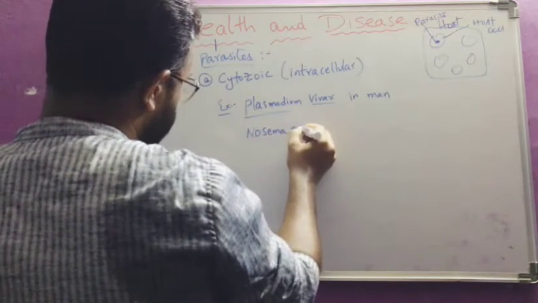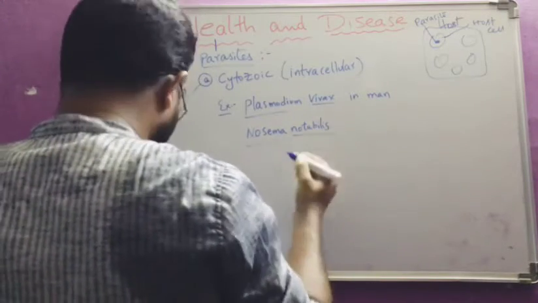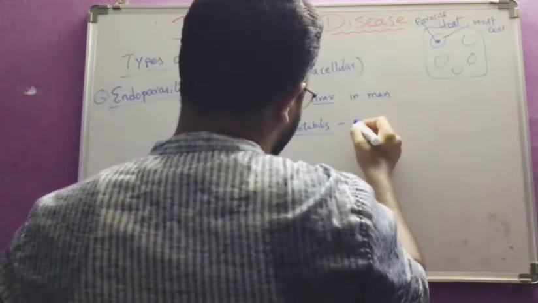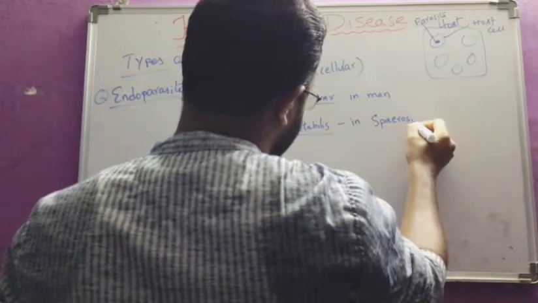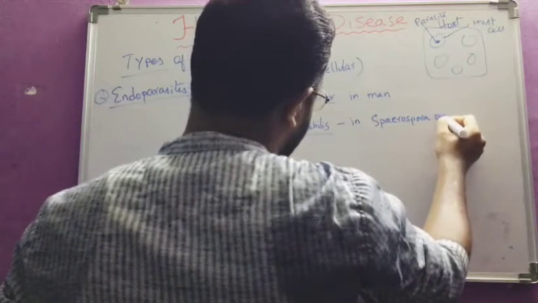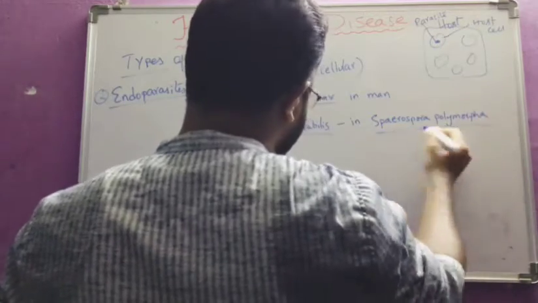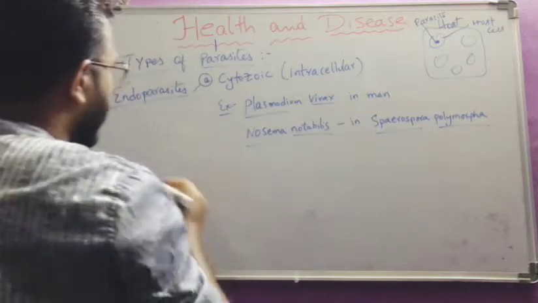Nosema notabilis. This is a cytozoic parasite which lives in the organism. Spirospora polymorpha. This is an organism, so it lives in the organism. So these are the examples of cytozoic parasites.